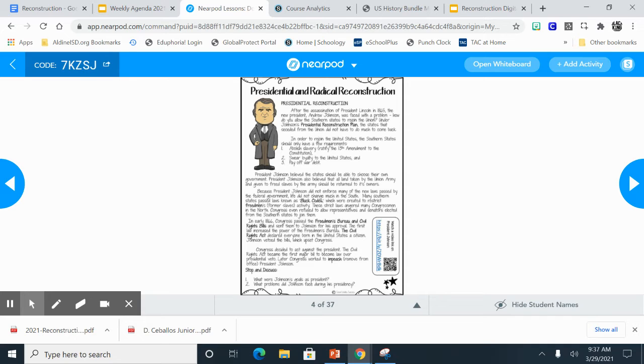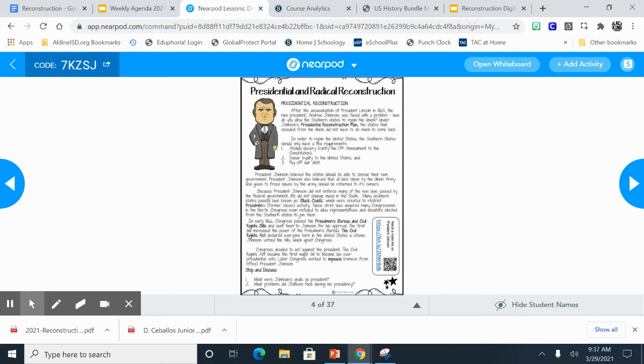So, presidential Reconstruction. After the assassination of President Lincoln in 1865, the new president, Andrew Johnson, was faced with a problem. How do you allow the Southern states to rejoin the Union under Johnson's presidential Reconstruction plan? The states that seceded from the Union did not have to do much to come back.